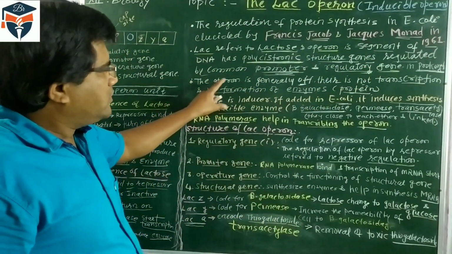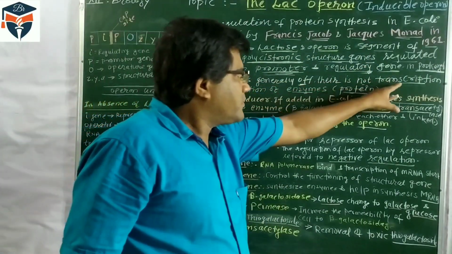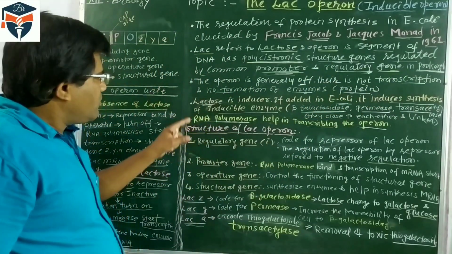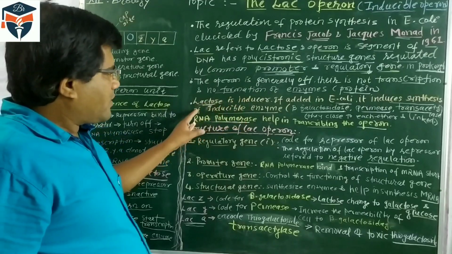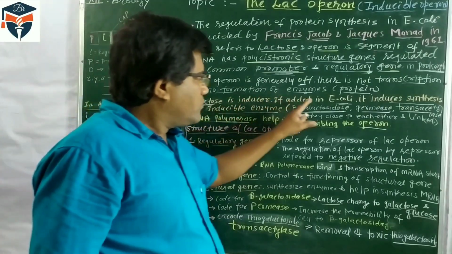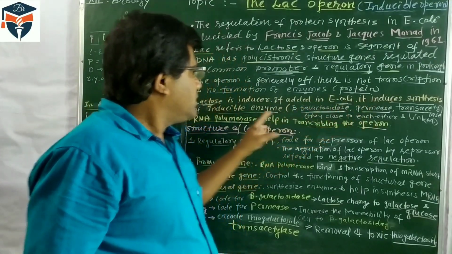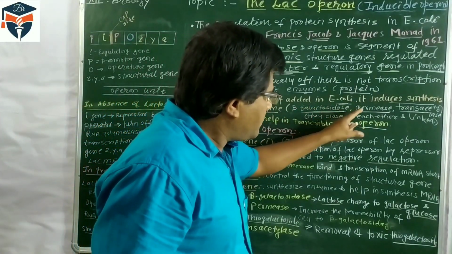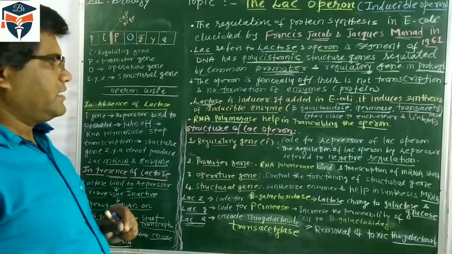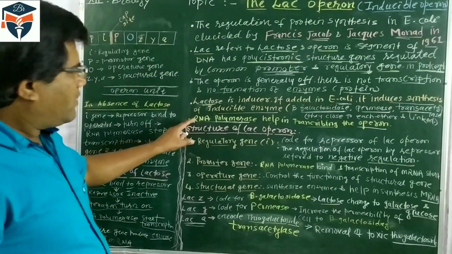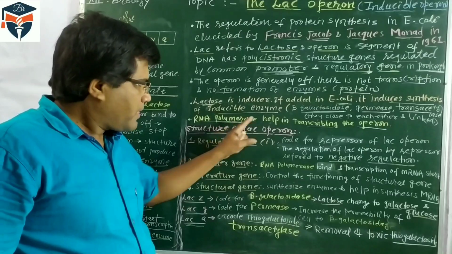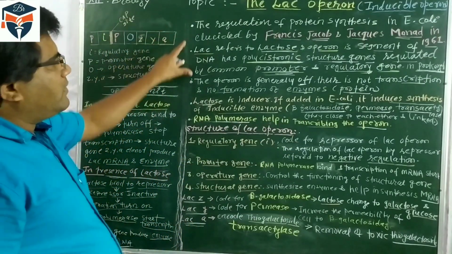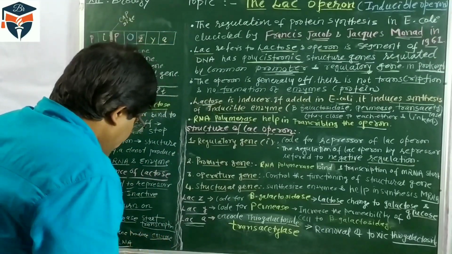Generally, the operon is switched off. It means no transcription takes place and no protein synthesis takes place. And the third one, lactose acts as the inducer. If lactose is added in E. coli, it synthesizes the inducible enzymes beta-galactosidase, permease, and transacetylase. And the next point, RNA polymerase helps in transcribing the operon. So these are some important points regarding the lac operon.